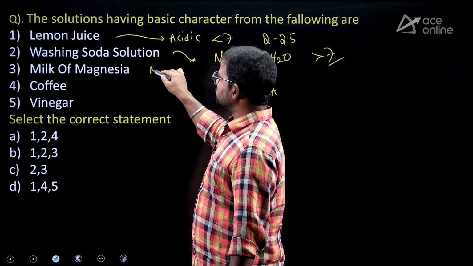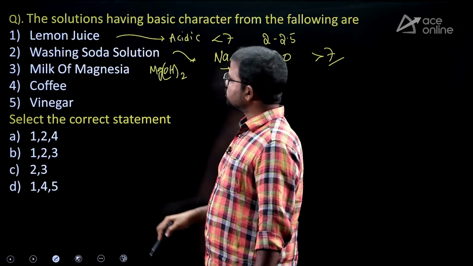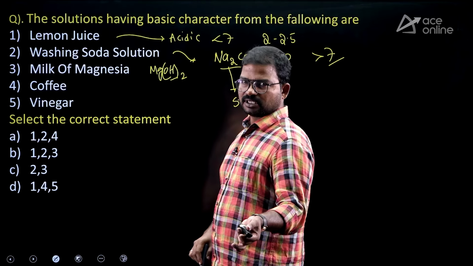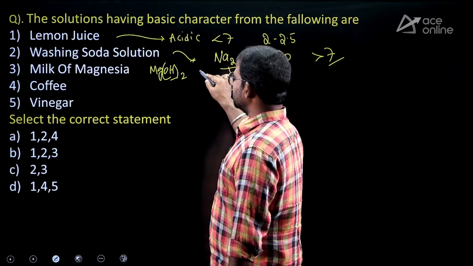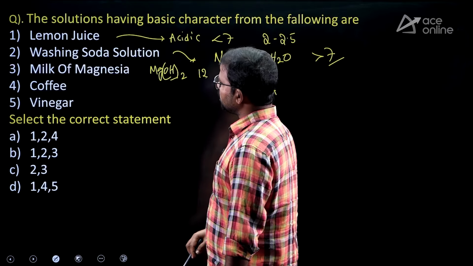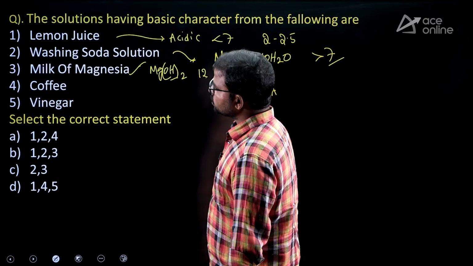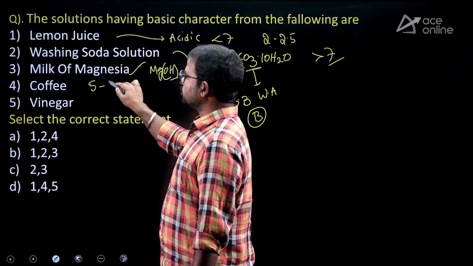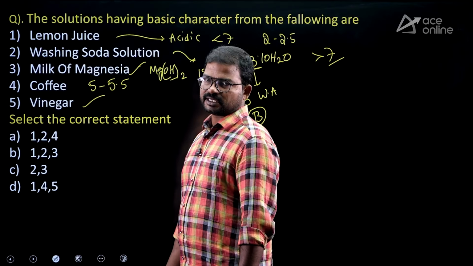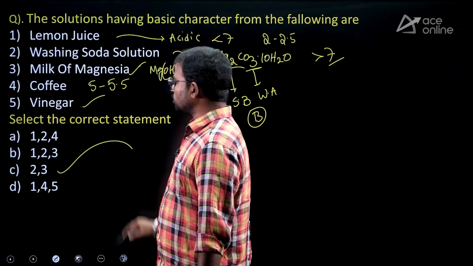Next, milk of magnesia. This is the formula, Mg(OH)2. According to the Arrhenius acid base theory, if any compound has hydroxide, then it is treated as a base. Its pH value is around 12, so it can be treated as a base. Next one, coffee. Its pH value is approximately 5 to 5.5. This is an acid. Vinegar means acetic acid, so that is also an acid. So, the bases are only 2 and 3. Option C.